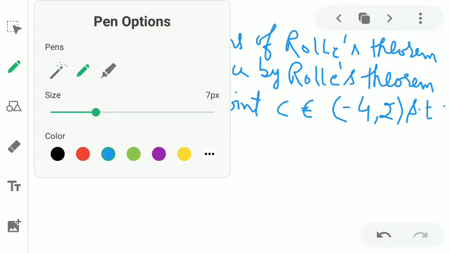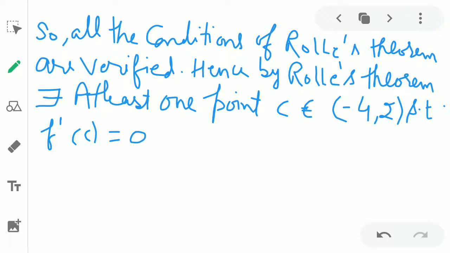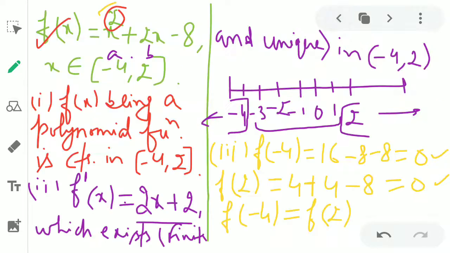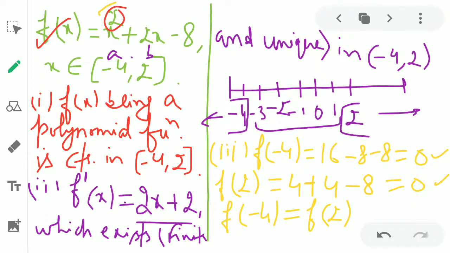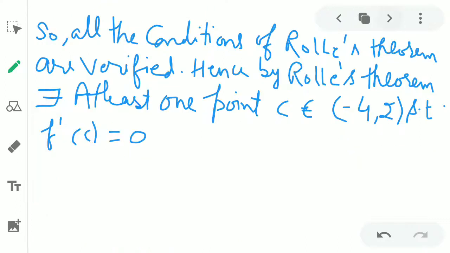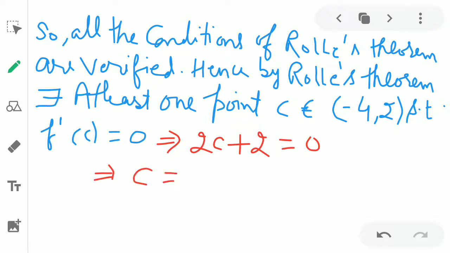So f dash c equal to 0 means, if you look at f dash x, from the previous slide, f dash x is 2x plus 2. Here we put x equal to c. So what do we get? f dash c is equal to 2c plus 2. We put it as 0. It implies 2c plus 2 is equal to 0, and that's why we get c is equal to -1.